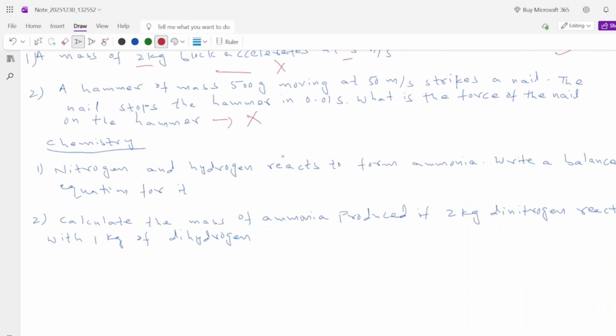In chemistry, let us say that we have this, also because I have taken a very basic level question. But many students in intermediate, I promise, even the basic level questions which I am giving, at least 80 to 90% of students cannot do those basic level questions also. I'm sure about it because I have seen many students. So, nitrogen and hydrogen react to form ammonia. Write a balanced equation for it. This is the very basic question.